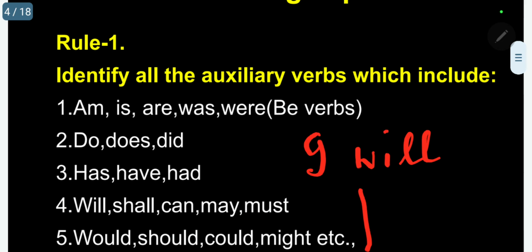"I will": the sentence will not be complete. But if I simply add "go," a main verb, the sentence is completed. I will go. I will come. I will wait. So here the main verb is go, and the auxiliary verb is will. Please follow. This is the main difference between primary auxiliary verbs and secondary auxiliary verbs.